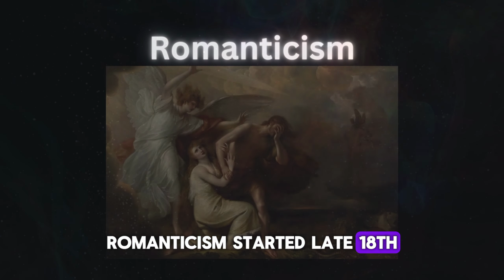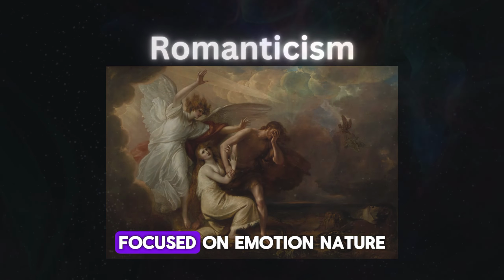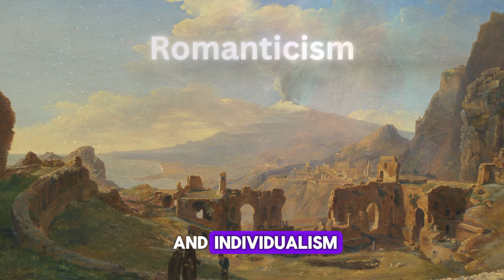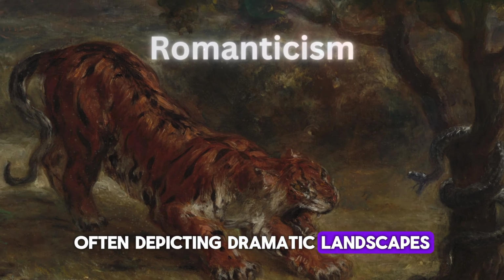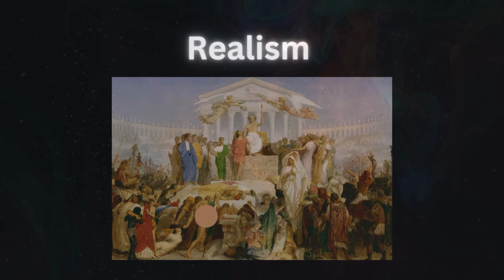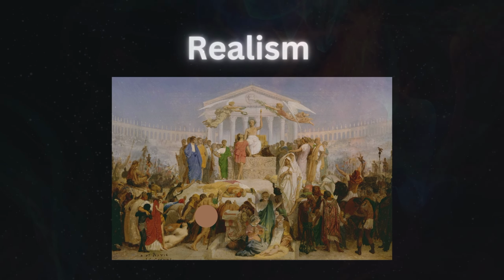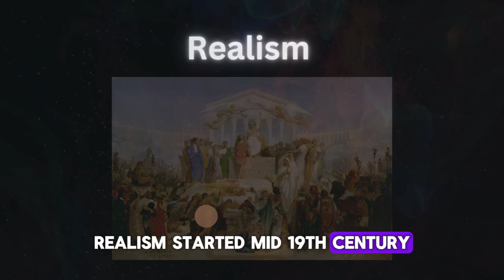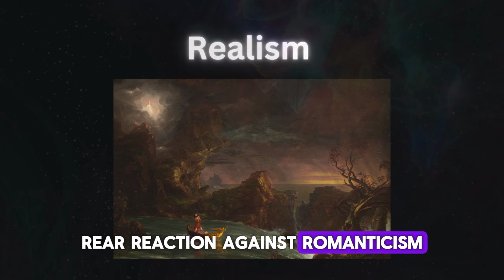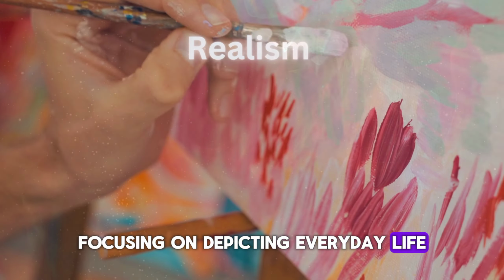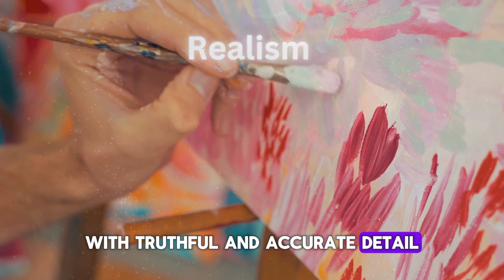Romanticism, started late 18th to mid-19th century, focused on emotion, nature, and individualism, often depicting dramatic landscapes and heroic figures. Realism, started mid-19th century, a reaction against Romanticism, focusing on depicting everyday life with truthful and accurate detail.